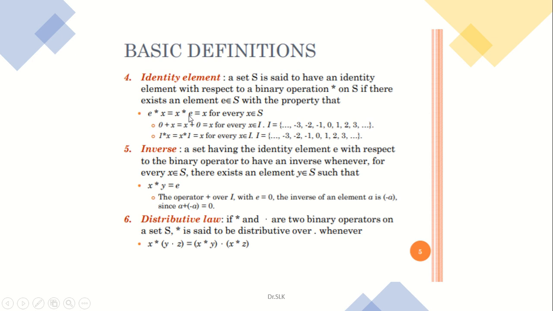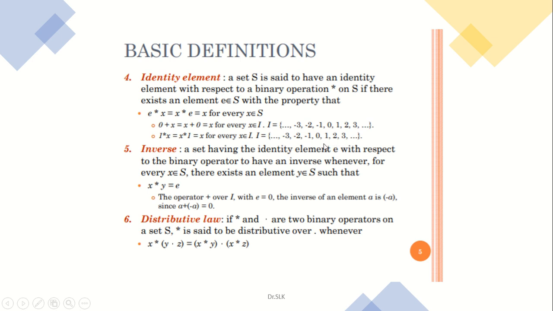Here, for the addition operation the identity element is 0. For the multiplication operation the identity element is 1. When you use 0 in addition, the value remains unchanged. When you use 1 in multiplication, the value remains unchanged. So it is called 0 plus x is equal to x plus 0 is equal to x for all x in the integers. The integer values can vary from minus 3, minus 2, minus 1, 0, 1, 2, 3, etc. And here also, 1 into x is equal to x into 1 is equal to x for x in the integers, where the value of the integers can vary from minus 3, minus 2, minus 1, 0, 1, 2 and 3.